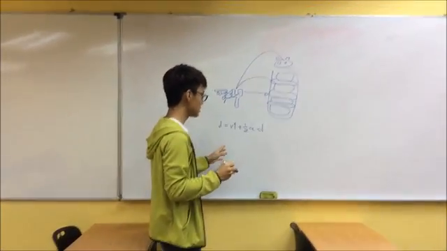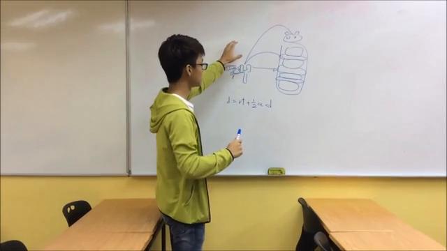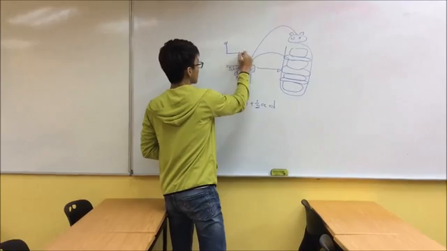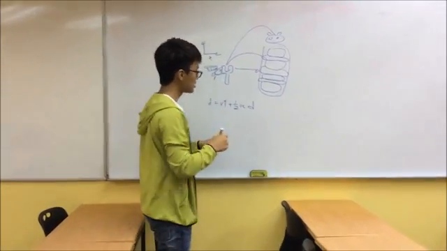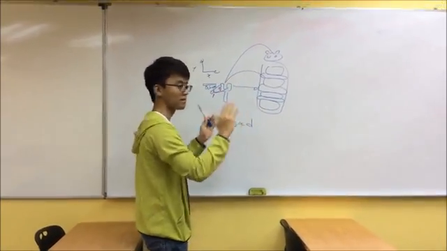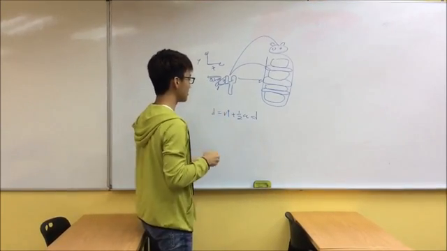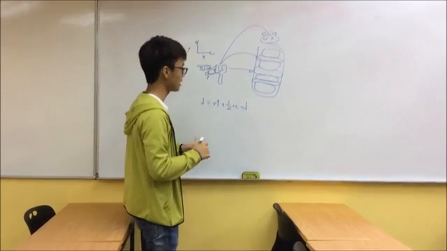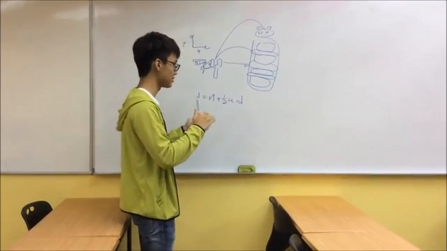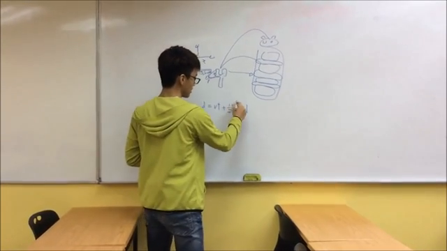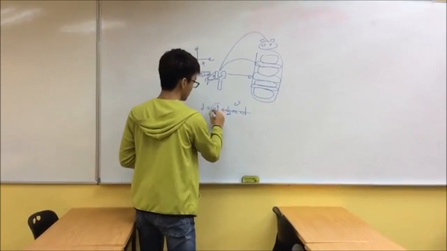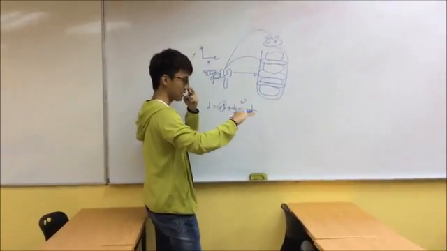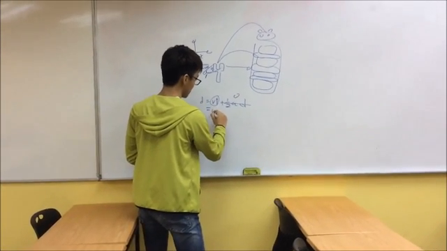For us to use this equation, we will separate the flight into Y direction and X direction. We are only going to take the X direction because we want to see the distance traveled by the bird. Physics theory says that if you only take the X direction in projectile motion, the acceleration will normally be 0. With acceleration being 0, this part of the equation can be cut out, so we only have this. Since it is projectile motion and we only need the X direction, the equation becomes something like this.